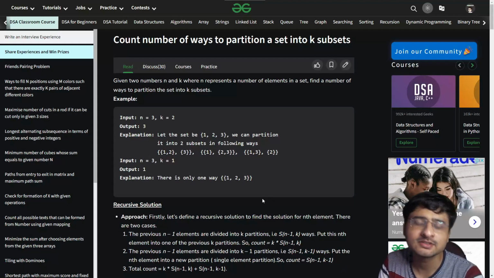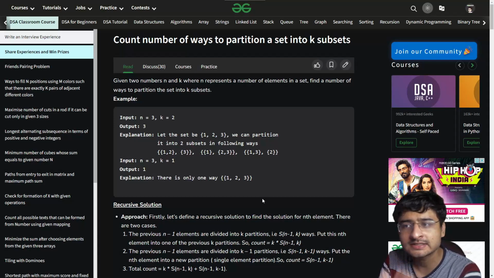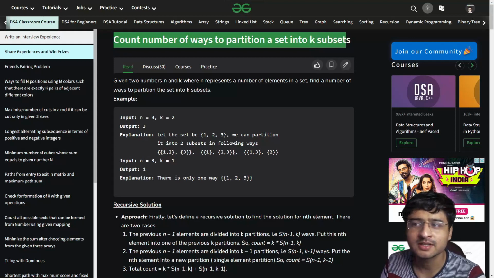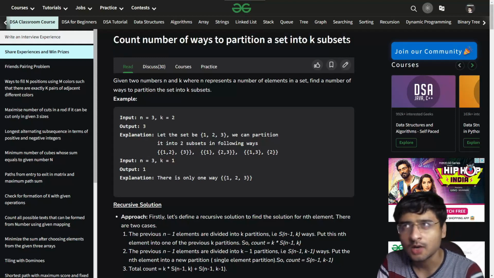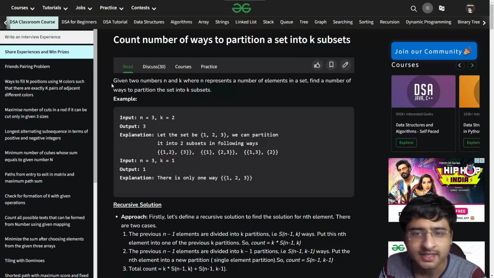So let's look at this important problem, which is called count number of ways to partition a set into k subsets, right? What happens many times is you just read the problem statement and you think that the problem is so difficult. Count the number of ways to partition a set into k subsets. Okay. Let us first read the problem and then judge whether this problem is easy or difficult, right?